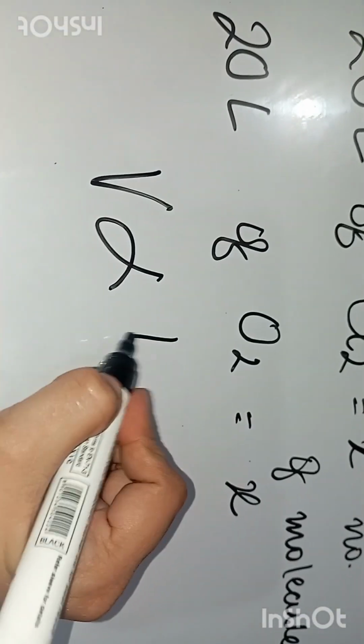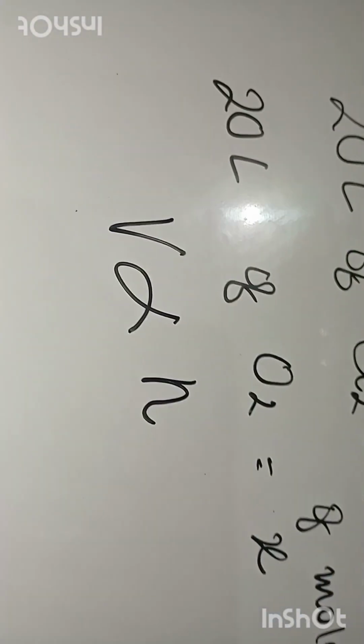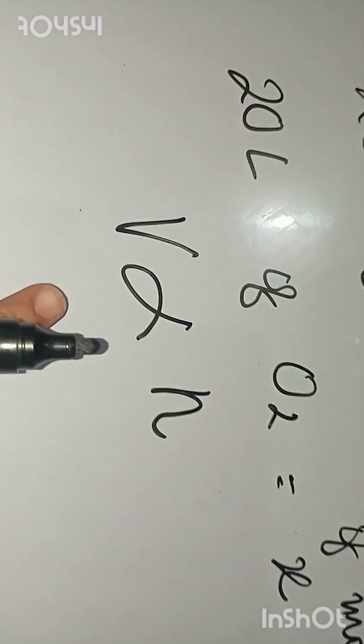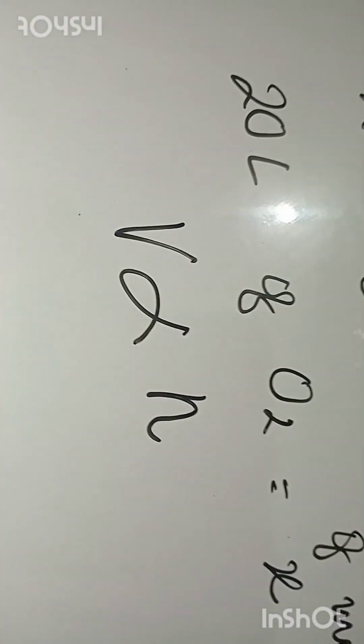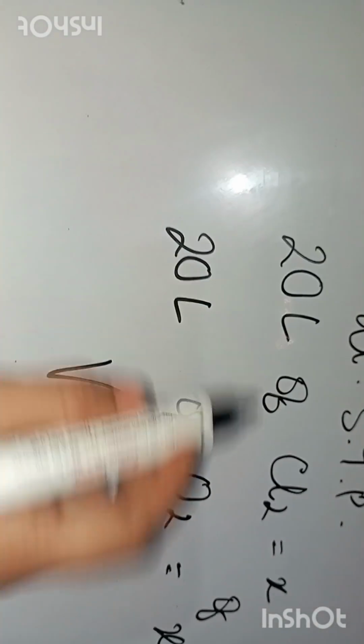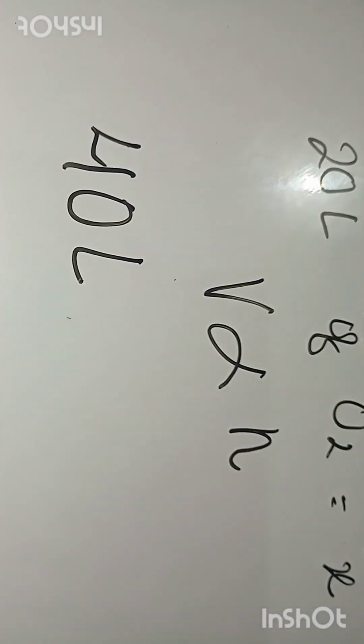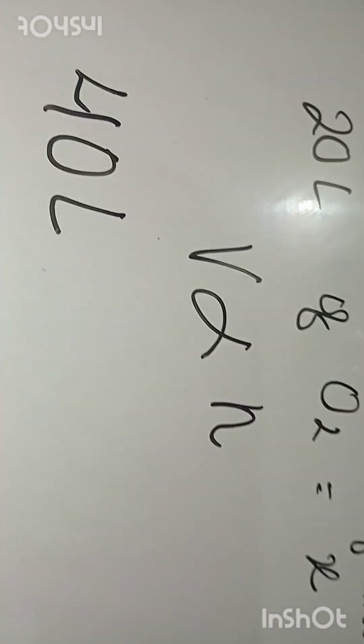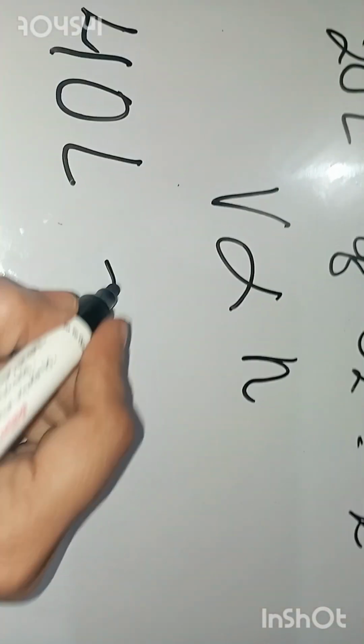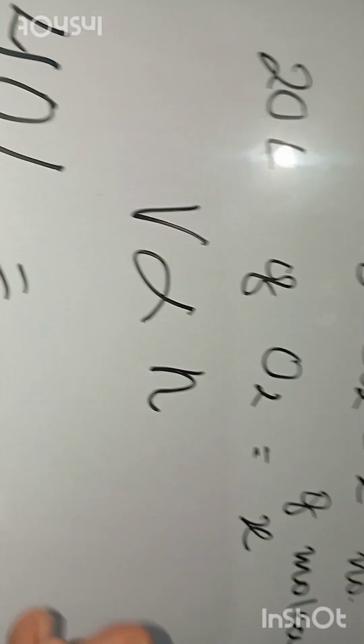Now volume and the number of molecules are directly related to each other. As we increase the volume, the number of molecules will also increase. Suppose we have doubled the volume of chlorine to 40 liter, 20 liter plus 20 liter is 40 liter. So the number of molecules, that is X, will also get doubled.